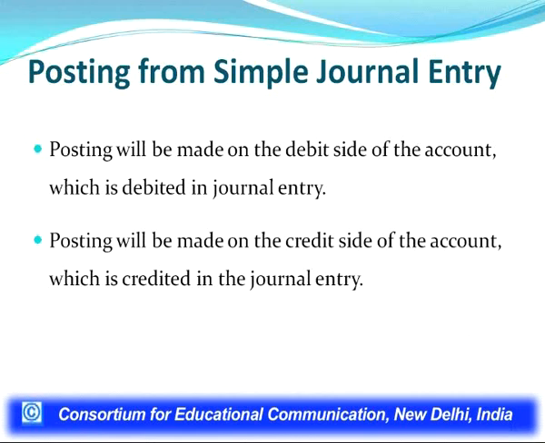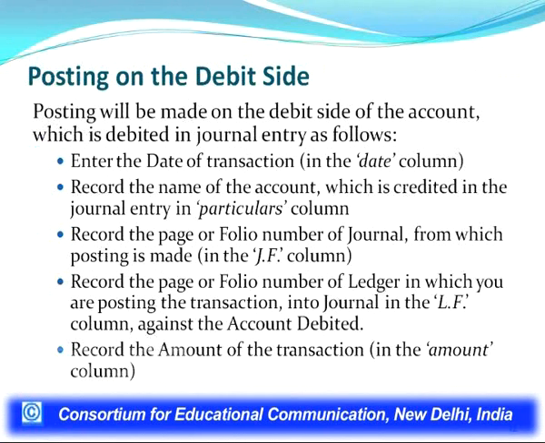In this entry, the cash account has been debited, so the posting into the cash account will be made on the debit side only. The posting will be made on the credit side of the account which is credited in the journal entry. In this entry, the capital account has been credited, so the posting of this entry will be on the credit side of the capital account. Now we shall discuss the rules in detail.